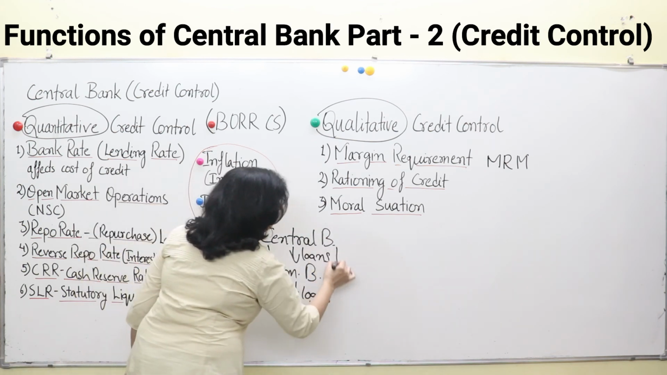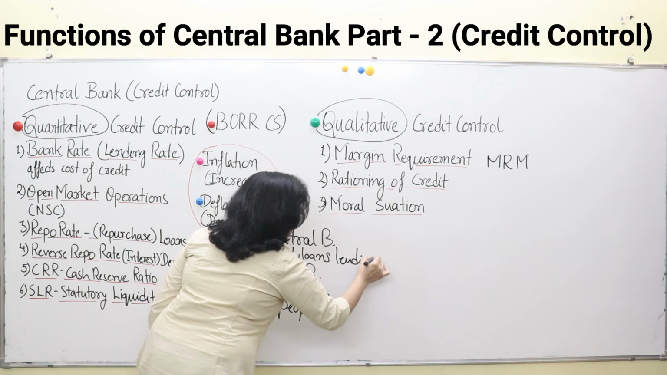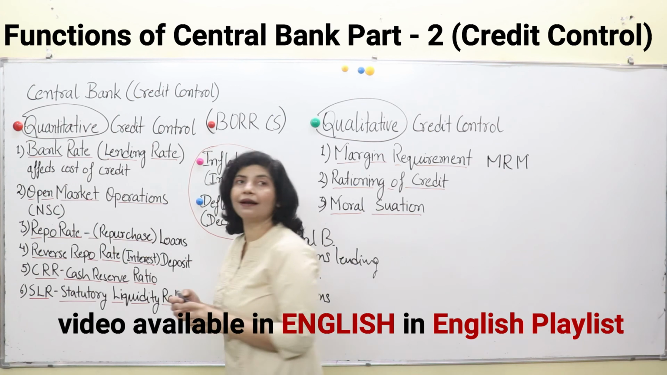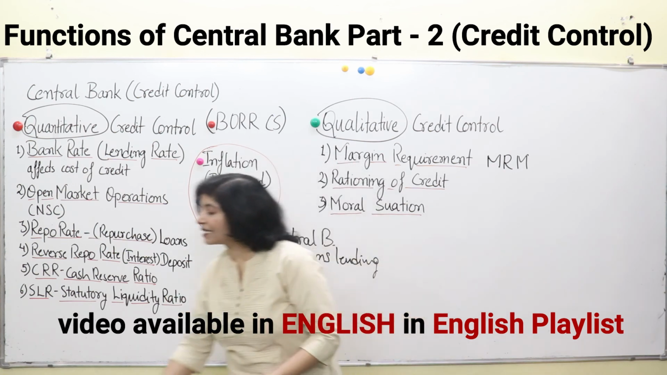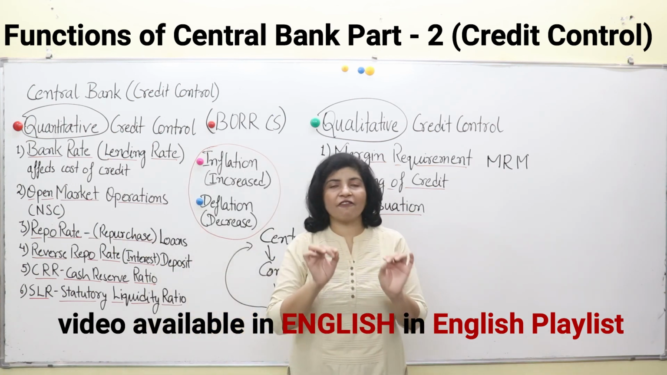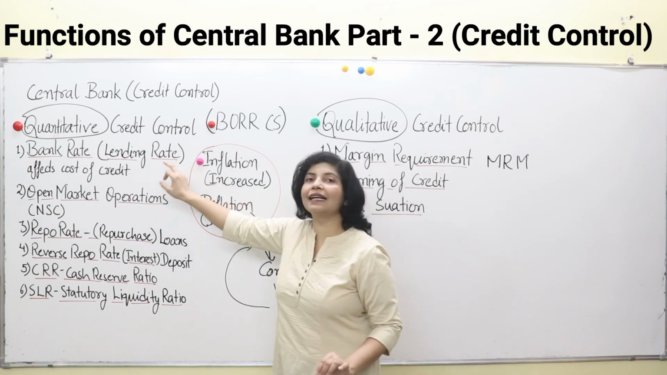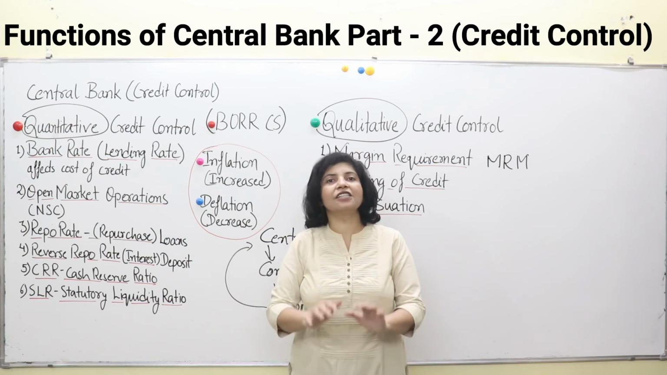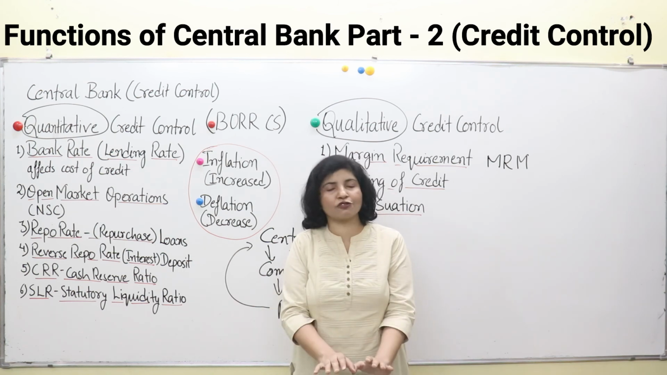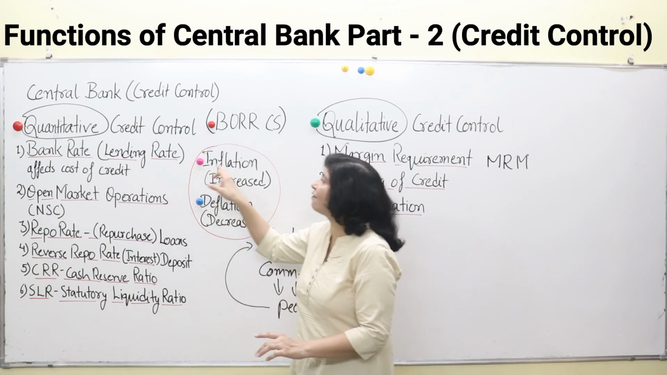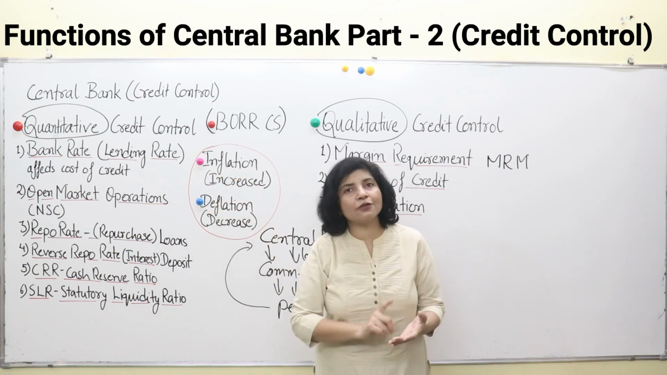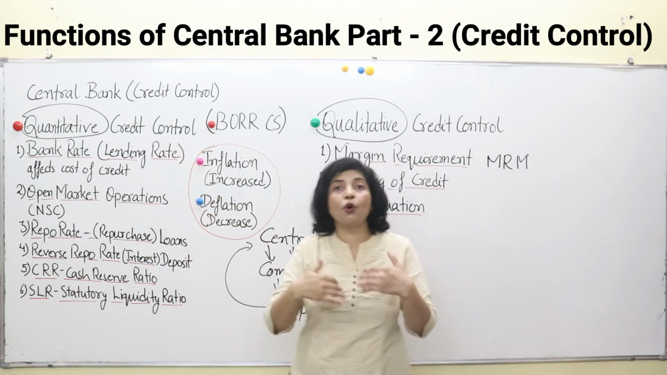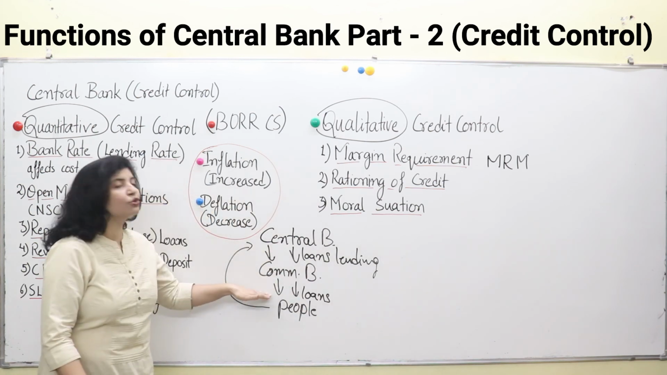So the rate at which they give loans to commercial banks is known as bank rate, right? It is known as bank rate, and it is increased during the times of inflation so that interest rate increases. If interest rate increases, lending rate increases, commercial banks will stop taking loans or decrease taking loans from central bank, and in this manner inflation will be controlled. And during the times of deflation, this bank rate is reduced so that commercial banks take more loan and they can give more loans to general people.